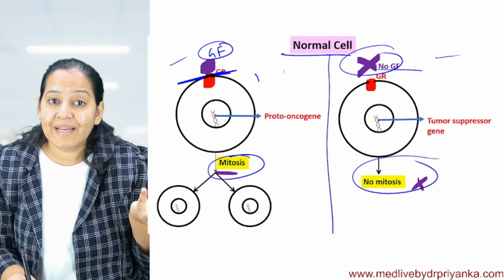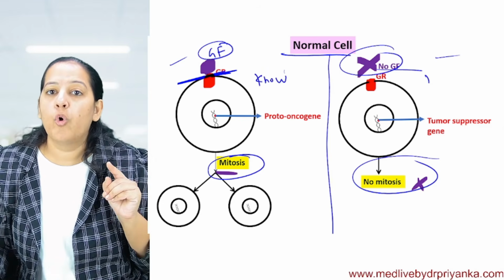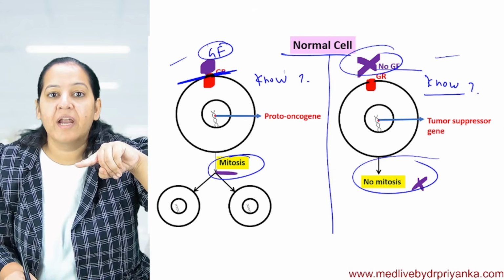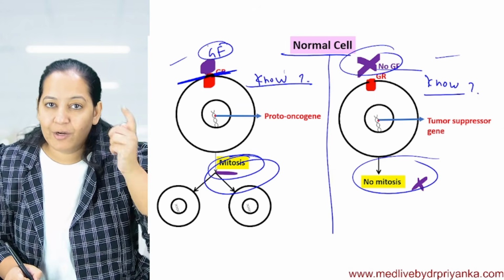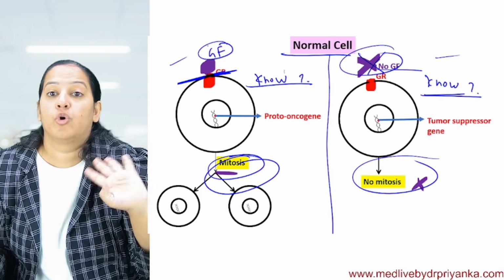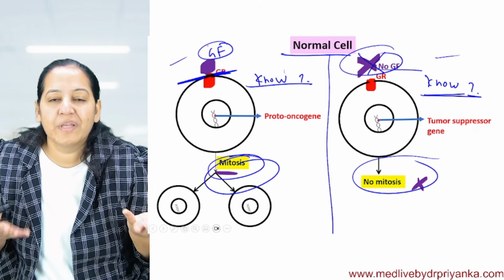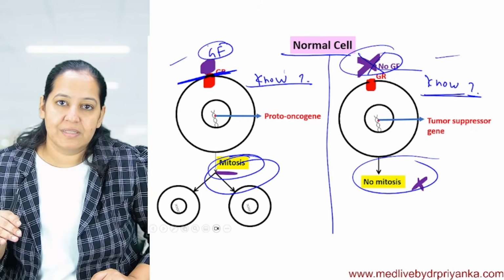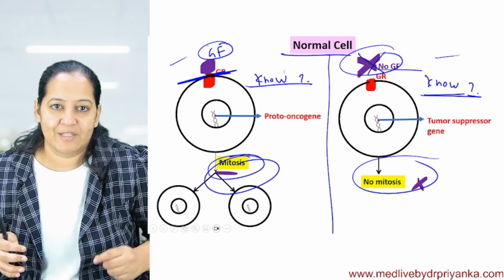How does the cell come to know that growth factor is coming and binding, and that now it has to do mitosis? The cell doesn't have a brain. How do they decide that there is no growth factor, so I should not do mitosis? How do they come to know? With the help of genes. In a cell, everything is with the help of genes. With the help of genes, protein expression takes place.